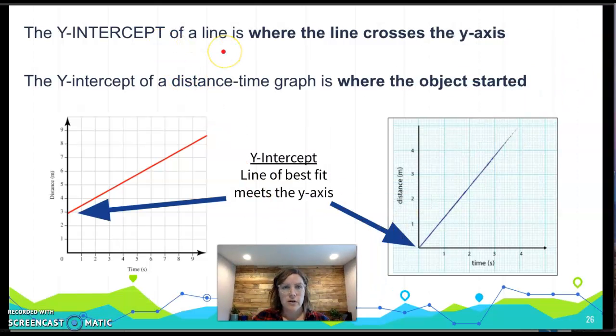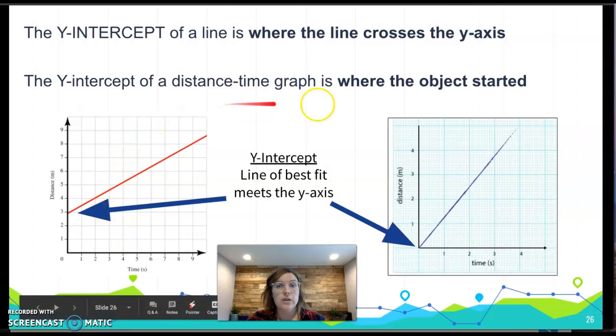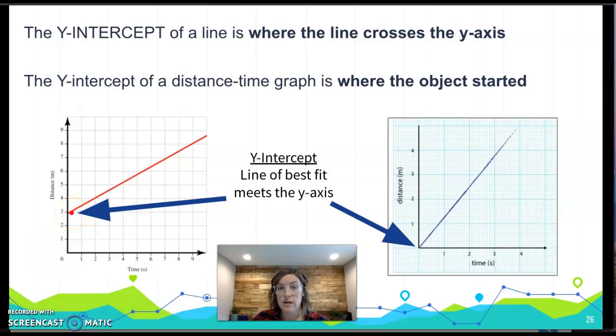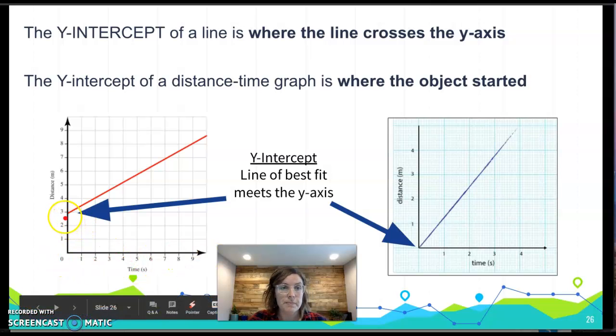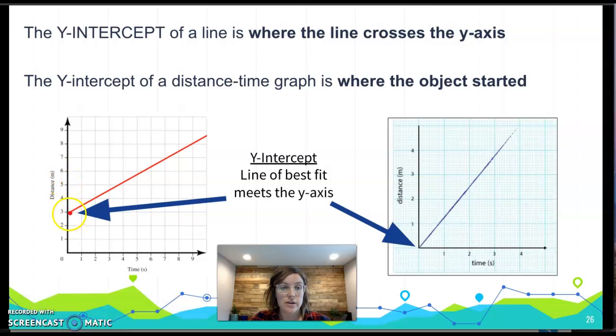So the y-intercept is a point where the line crosses the y-axis. The y-axis, remember, is on the side. So it's basically where the object started. If this is distance, then that's where the object started, and that's where we started measuring their speed over time, right? Does it always have to be 0? No. In this case, it's 0, because it's right at the origin of the graph. But in this case, the y-intercept starts at 3 meters. That's where the object started before it started traveling over time.